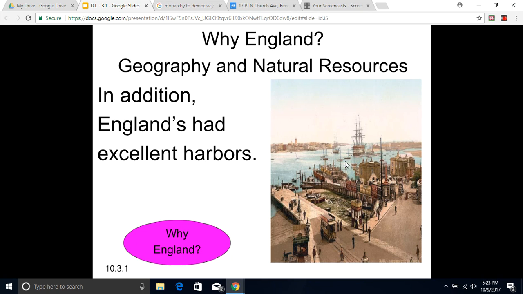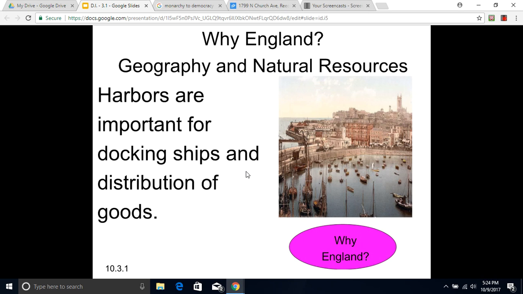Harbors are places where the water is relatively deep next to the shore where big ships can dock and load and unload their cargoes. England has a lot of these, and it gave them an excellent advantage in industrializing. Harbors are important for docking ships and the distribution of goods.